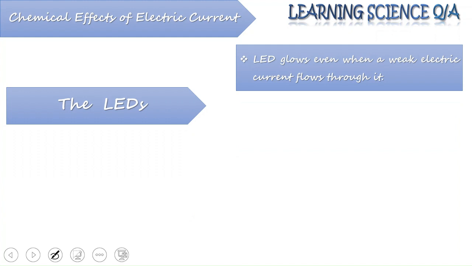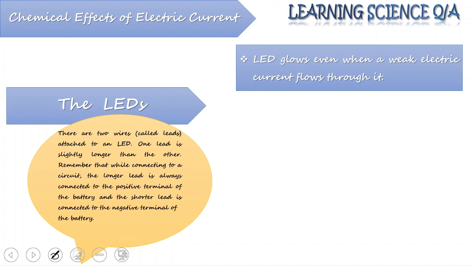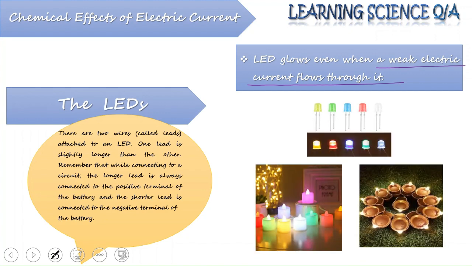And the same phenomenon is seen in case of the light emitting diodes or the LEDs. You must have seen LED bulbs, these small bulbs mainly used during the function. So these bulbs glow even when very weak electric current is flowing through it. Now, this is how these LED bulbs look, and they are used in festival for different decorative lamps.